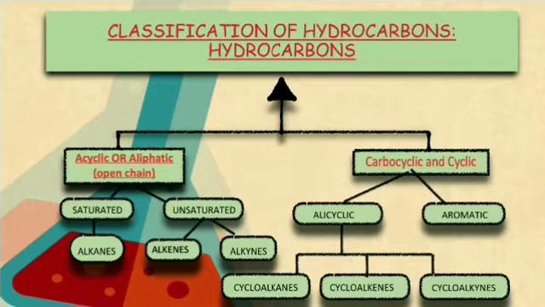Under saturated compounds, you get the alkanes. Under unsaturated are the alkenes and the alkynes. Similarly, cyclic compounds are also called carbocyclic compounds. Under it are the alicyclic and the aromatic. Alicyclic again will have saturated as well as unsaturated. As I told you before, saturated will have only single bonds. So cycloalkanes come under saturated, and cycloalkenes and cycloalkynes come under unsaturated compounds.